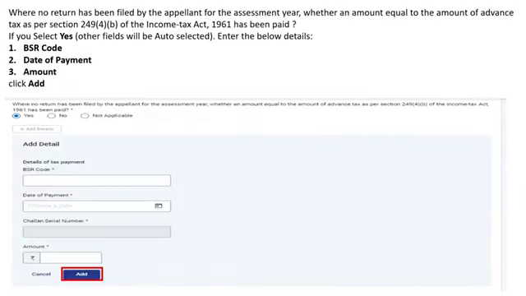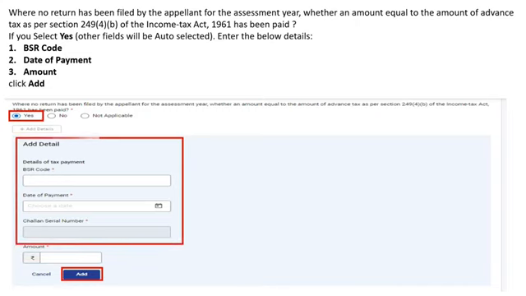Where no return has been filed by the appellant for the assessment year, whether an amount equal to the amount of advance tax as per section 249 subsection 4 clause B of the Income Tax Act has been paid, if you select Yes, you are required to enter BSR code, date of payment and amount and then click on Add.